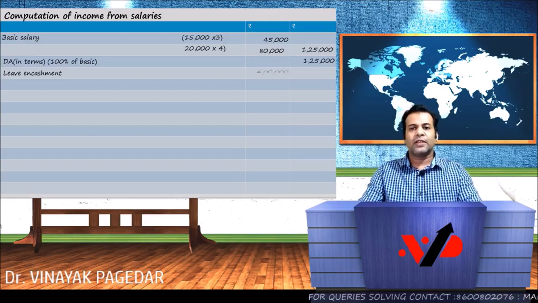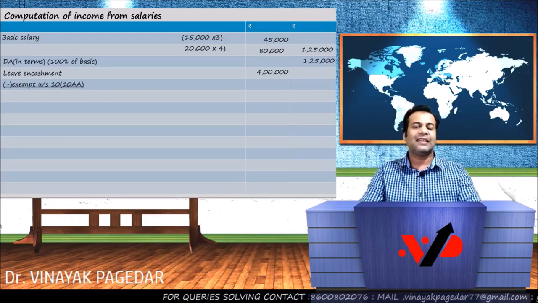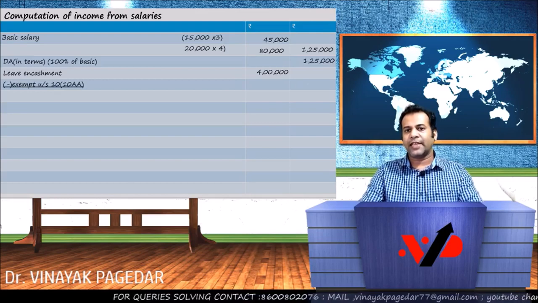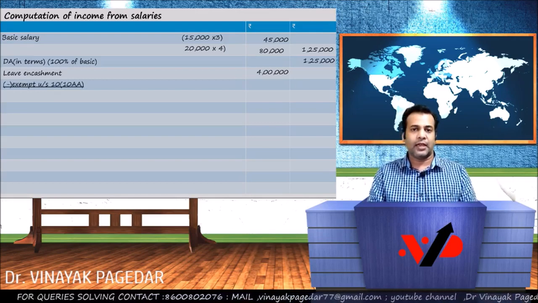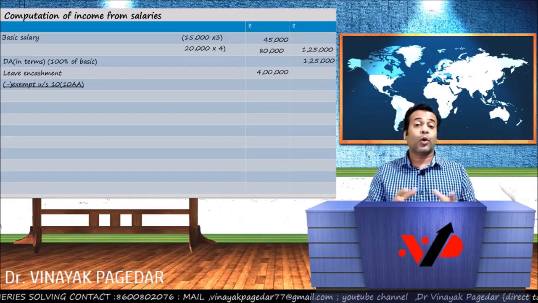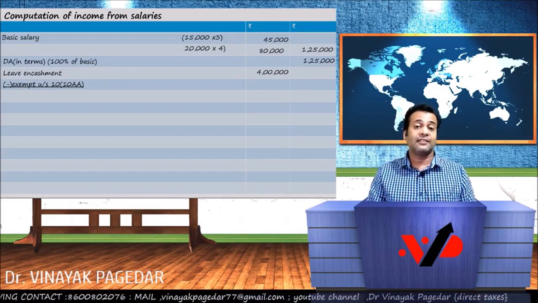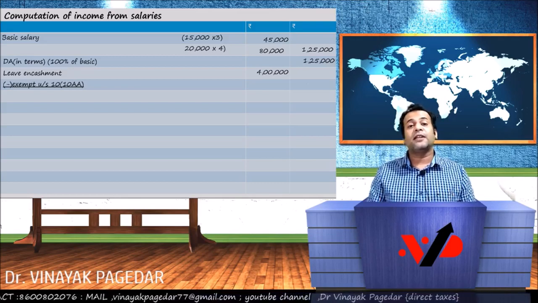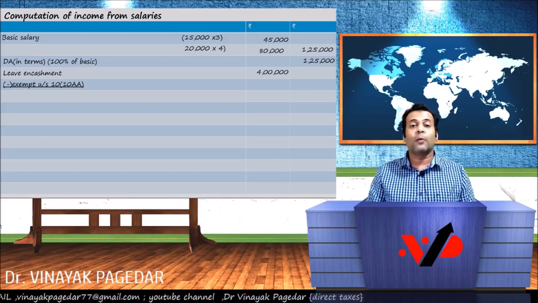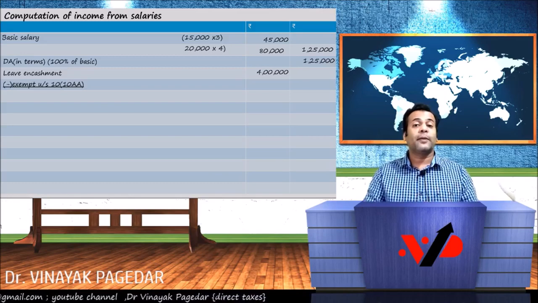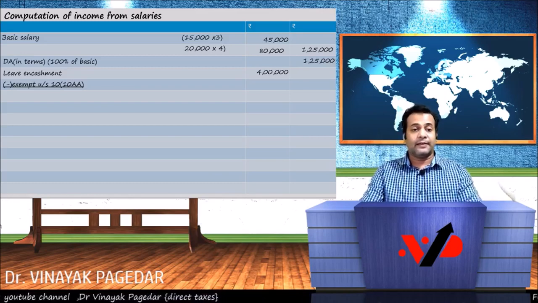Correct? So I'm posting it in the inner column since there's an exemption, and the exemption is given under section 10(10AA). So I very clearly mentioned the section, exempt under section 10(10AA). Many students ask me, is it important to write such sections? I say yes. If you ignore the section, there's a possibility that the examiner could ignore the marks, and then you may get converted from marks to no marks. So as far as possible, yes, these are important provisions. I suggest you remember the section 10(10AA).